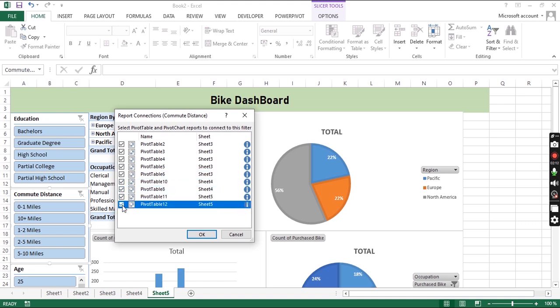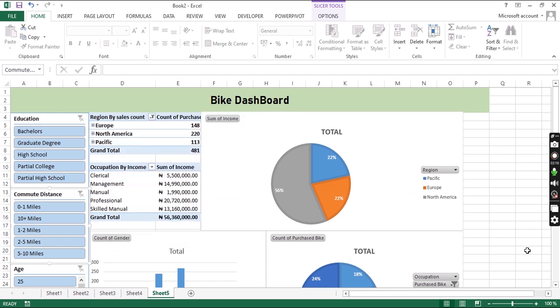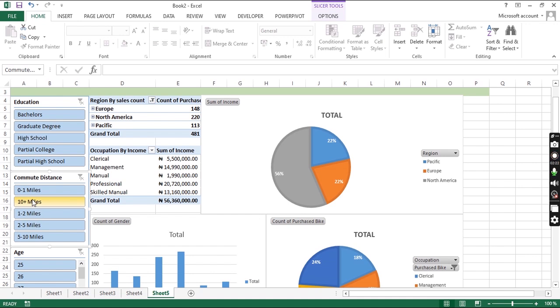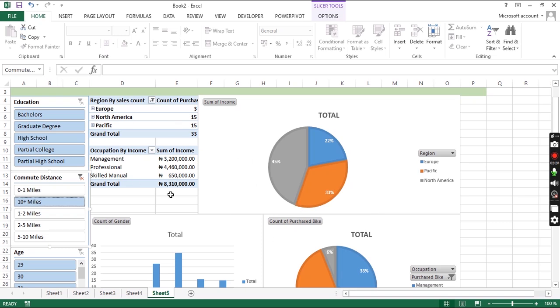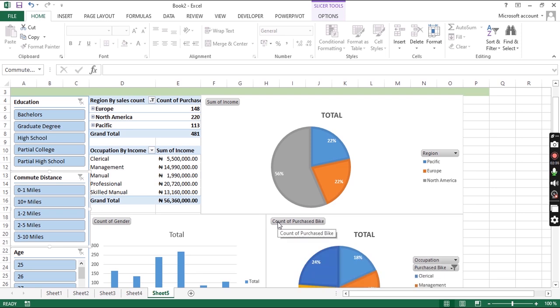I thought it would reflect on the charts there. It's reflecting now, but as of now I'm not selecting anything. So on my commute, if I click on 10 miles plus, this chart will change. It's not changing at first, but okay, it's changing now. If I remove it, it goes back to the default setting. It's not just one chart that is changing, the whole chart is changing, because I included everything.